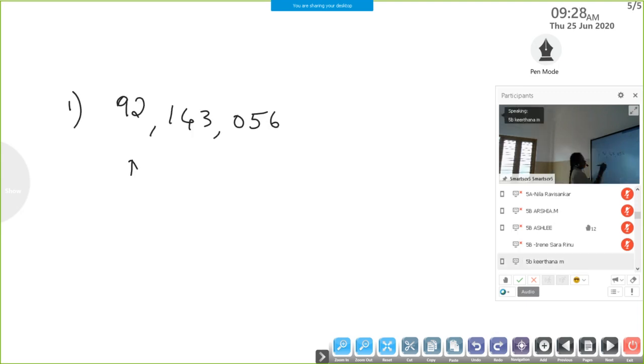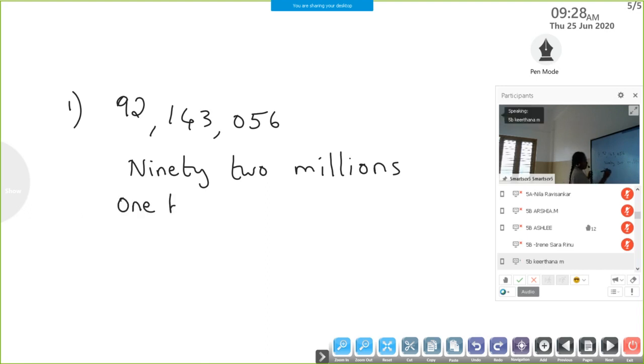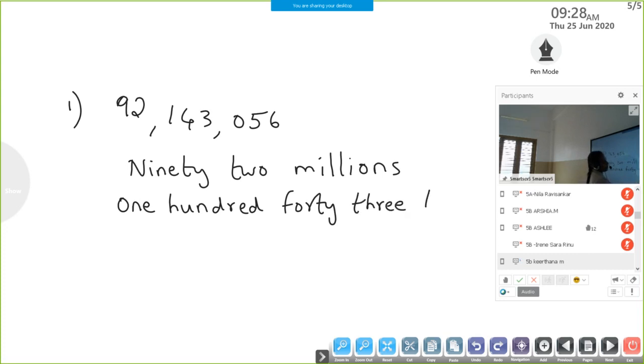Okay, very good, 92 million. All others can write this answer also, 92 million. 100, very good, 143,000. 43,000, and the last period we have to read together, and it is 56. That is enough. 56, very good.